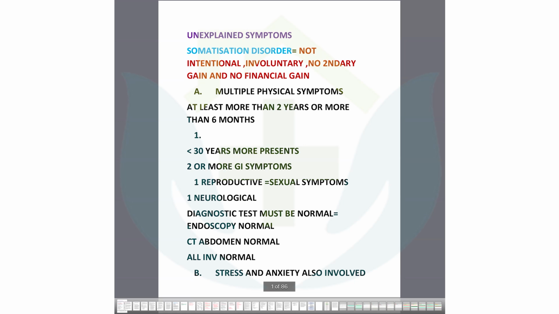Okay, so firstly, we will go for the unexplained symptoms. Nowadays, it's called medically unexplained symptoms, MUS. So, what are the unexplained symptoms which the patient cannot explain clearly? Like, look at this, somatization disorder. I think some of you have heard this term, like irritable bowel syndrome. That is one of the somatic disorders also. And in every system there are a lot, functional.